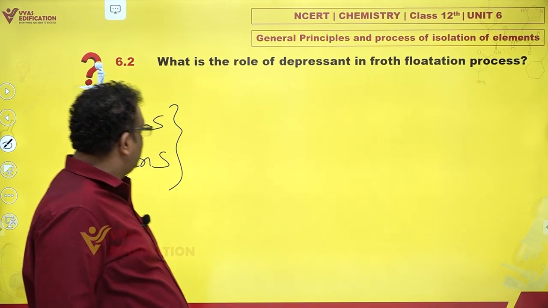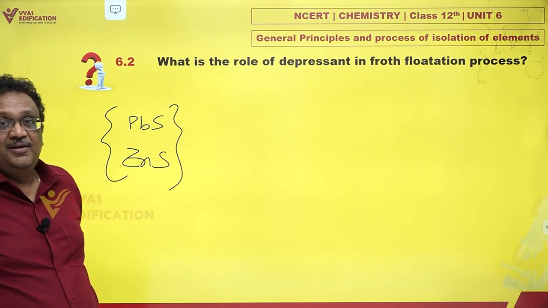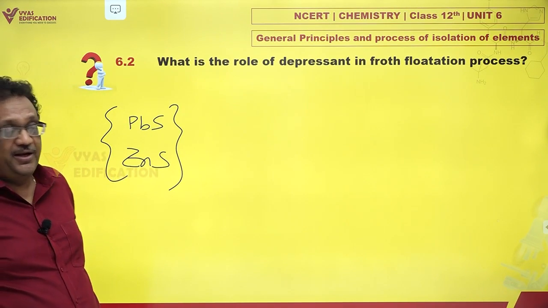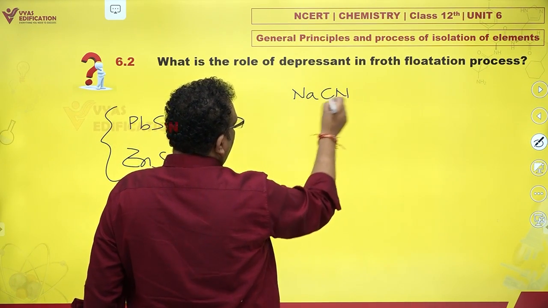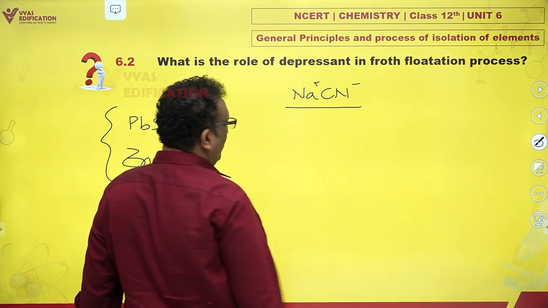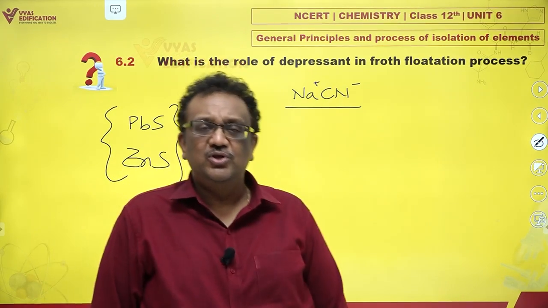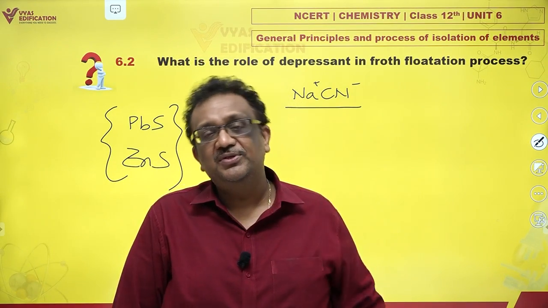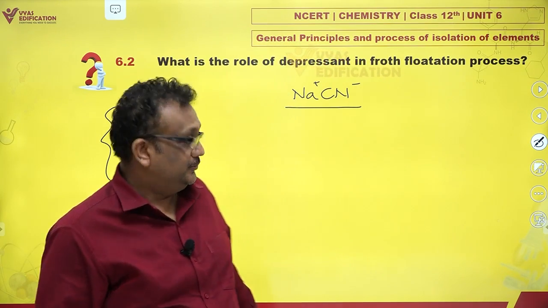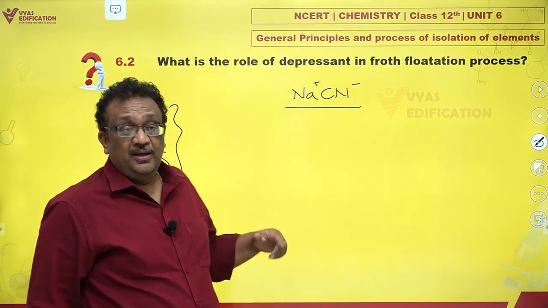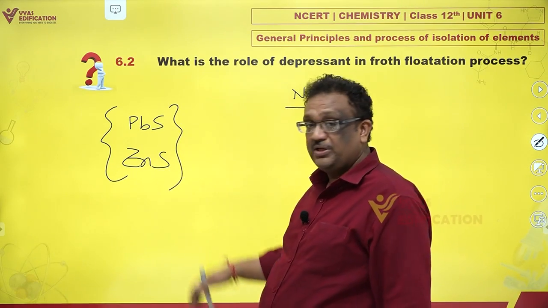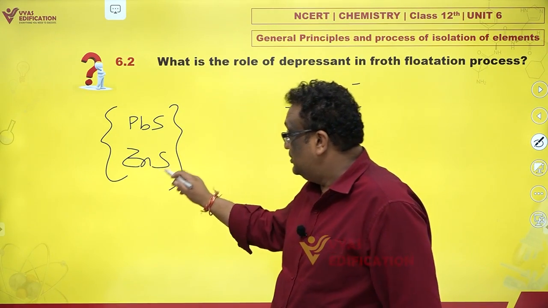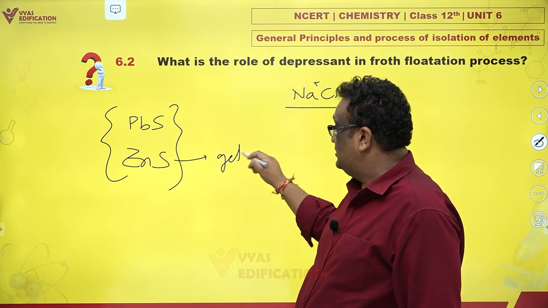Actually, if you wish to separate lead from zinc, this is something which can be easily done. You add something like sodium cyanide. My God, sodium cyanide is a deadly poison. Yes, it is. We use very dilute solutions. And if you use sodium cyanide, even a very slight amount, and you try the froth flotation of the PbS ZnS mixture, you would find ZnS gets depressed.